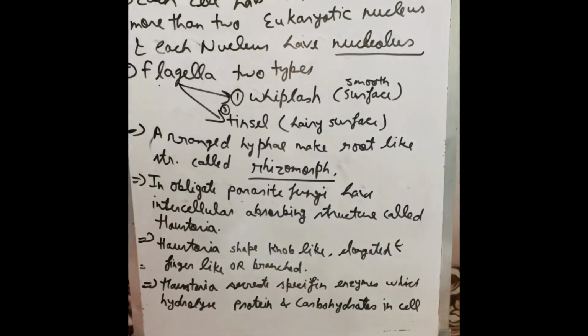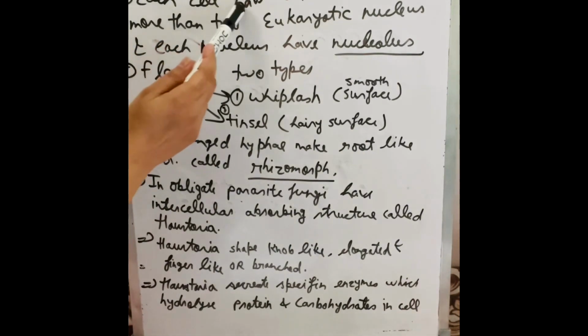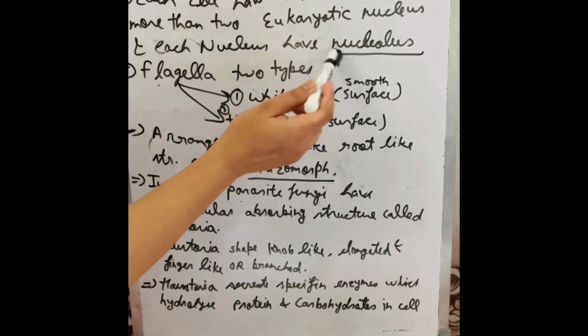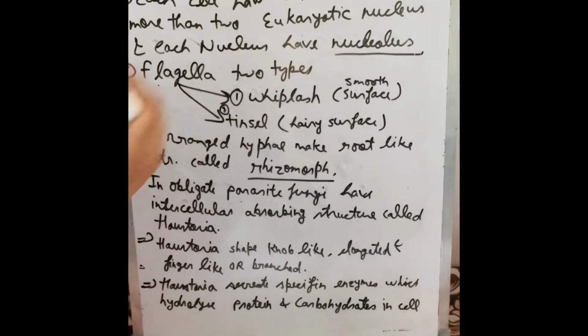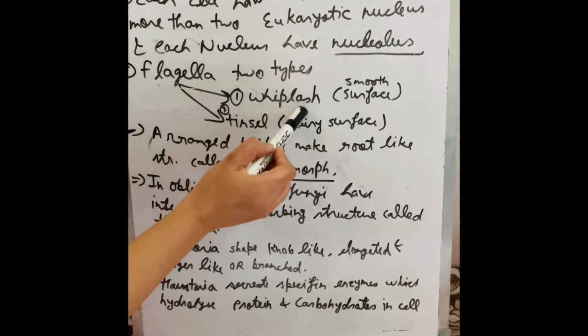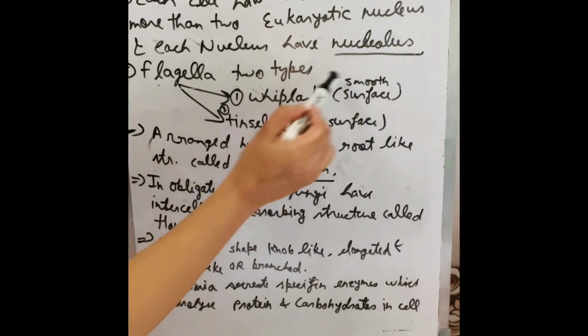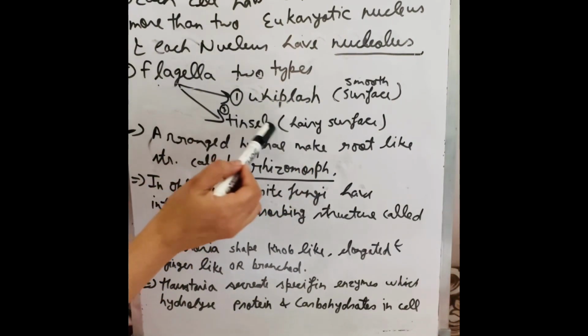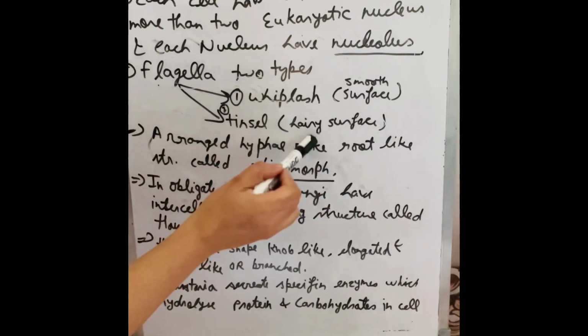On the basis of structure of fungi, each cell has one, two or more than two eukaryotic nuclei, and each nucleus has an individual nucleolus. And the fungi have flagella. There are two types of flagellum. The first is the whiplash type, whose surface is smooth. And number two is the tinsel type, which has a hairy surface flagellum.